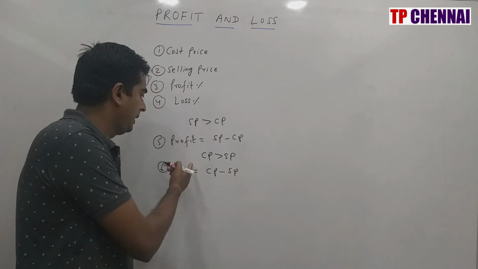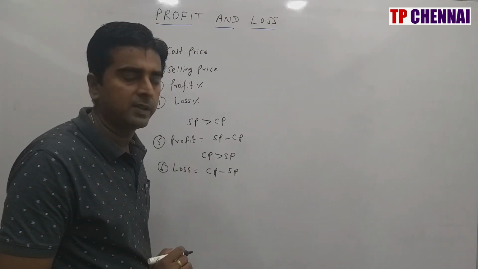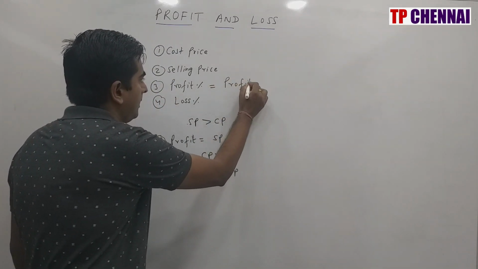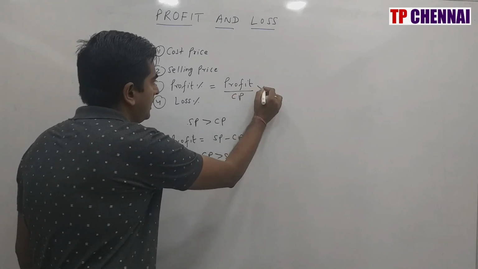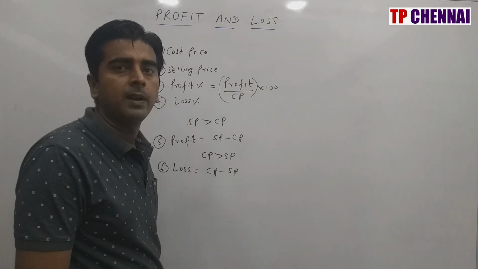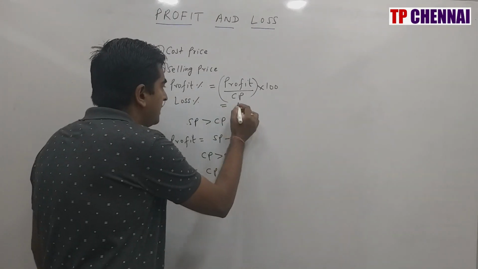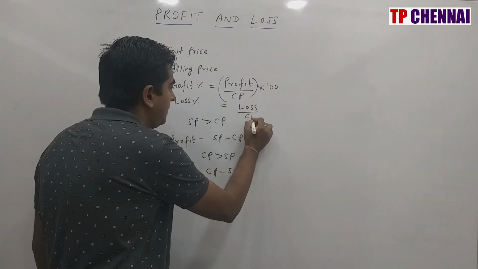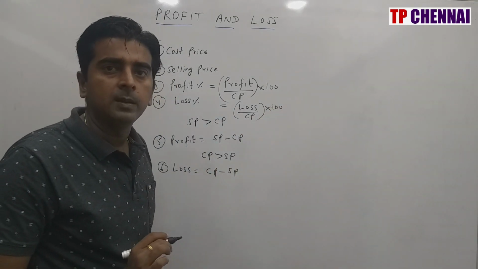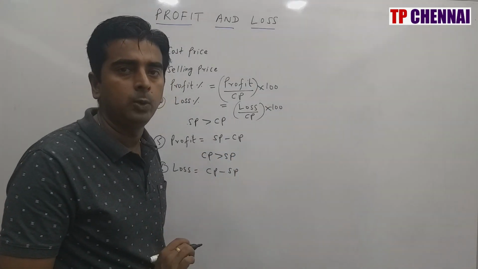Now you have profit, you have loss. Now if anybody asks you how to calculate profit percent and loss percent, profit percent is nothing but profit divided by cost price into 100. Then what is the meaning of loss percent? Loss percent is nothing but loss divided by CP into 100. So always remember, loss percent is loss by CP into 100, and profit percent is profit by CP into 100.